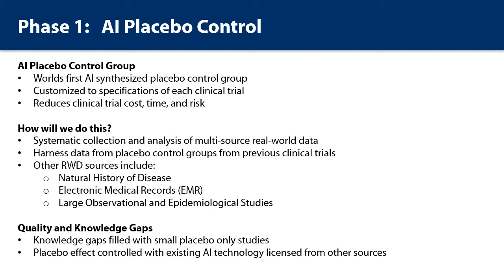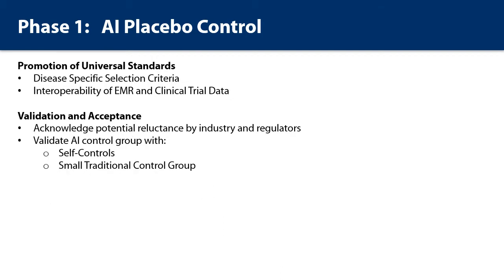I understand that there'll be differences in selection criteria, and that's why we discussed overcoming those challenges. But by truly understanding the natural history of disease, truly understanding placebo response, and having the abundance of data that's already been generated, we could create a custom group with existing data for future drugs going down the line when it comes to placebo controls.